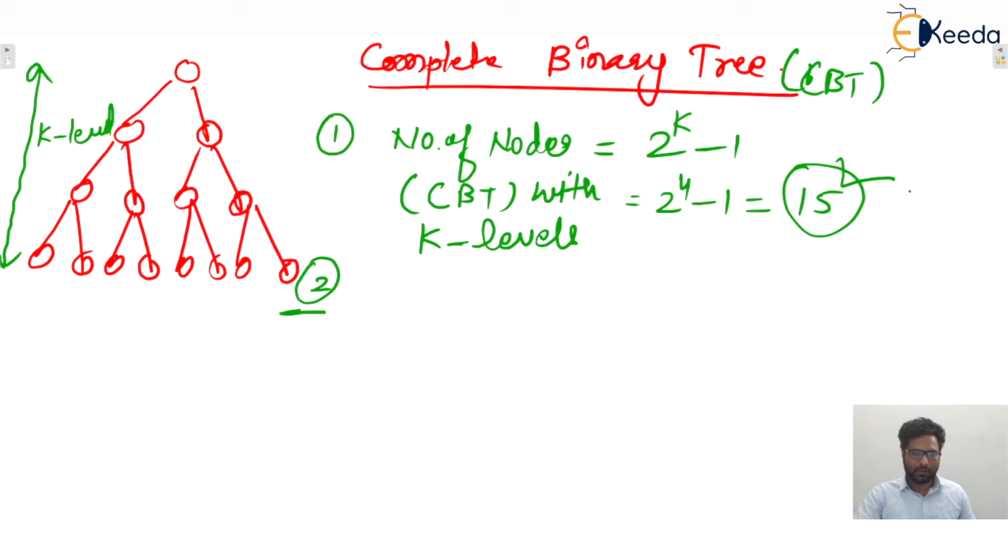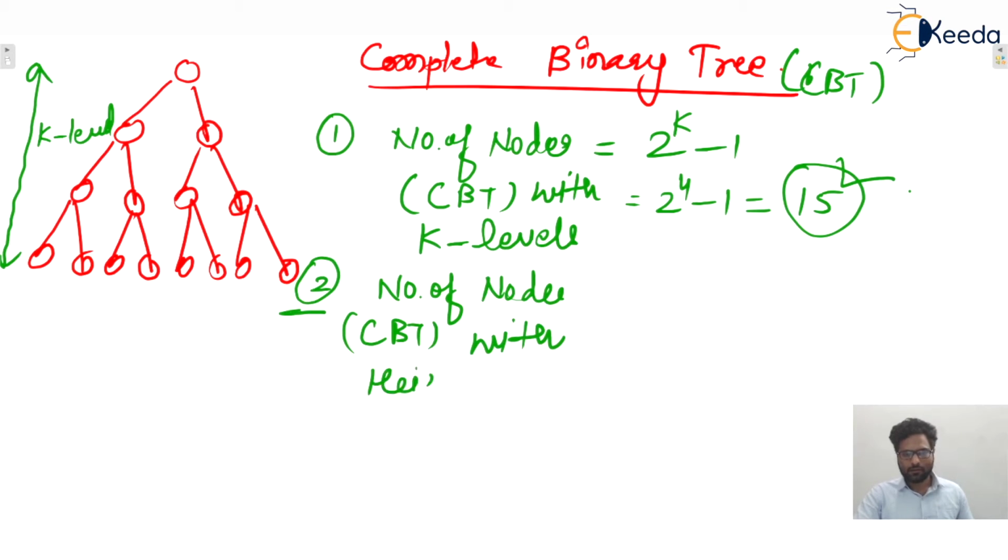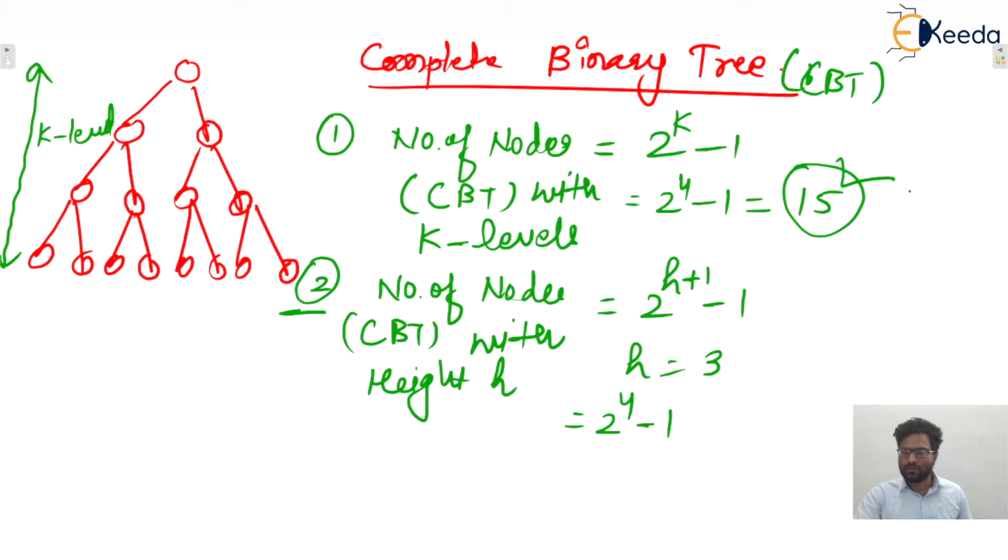Second point, you only tell me the number of nodes in a complete binary tree with height h. That will be 2 raised to power h plus 1, minus 1. Here in this example h is 3, so it becomes 2 raised to power 4 minus 1. 3 plus 1 is 4, 4 minus 1, so 15 nodes will be there. You can see 15 nodes are there, isn't it?